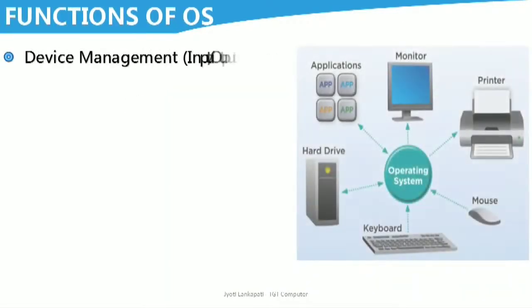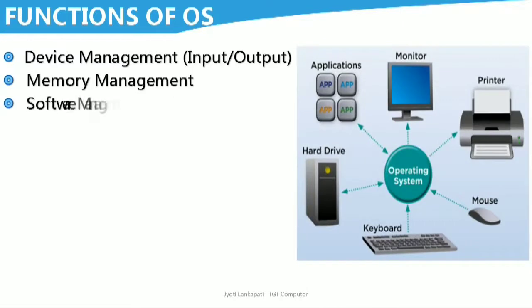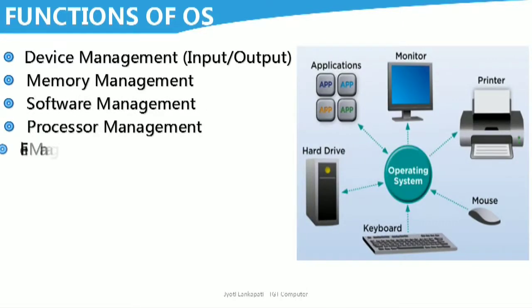Now let's see the functions of OS. The first function is device management, that is input output. An operating system controls the working of all input and output devices. Second is memory management. An operating system assigns memory to various programs. Third is software management. It means that whatever the software that are application software, for example Paint, Microsoft Word, PowerPoint, etc., it manages all the software.